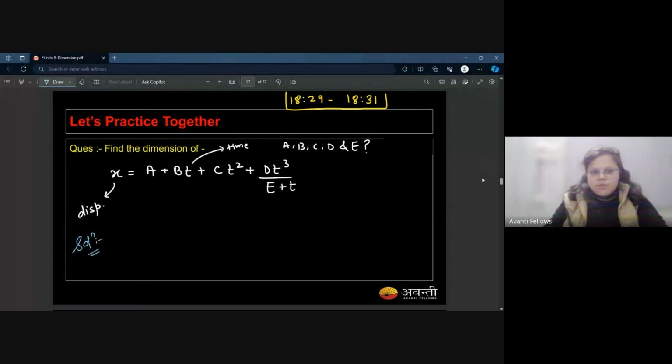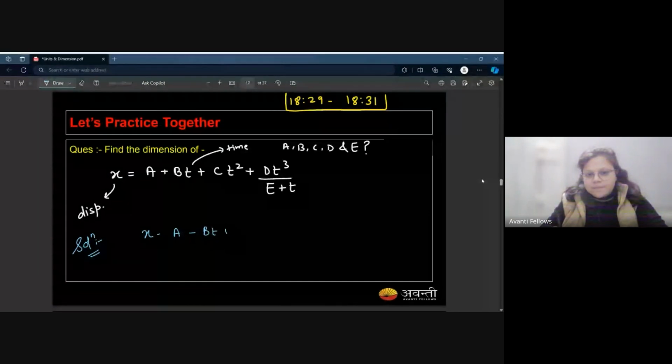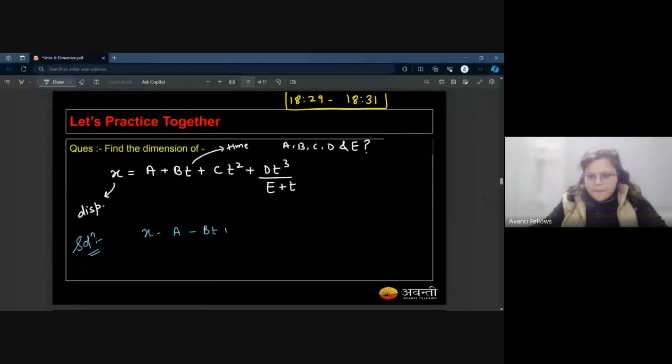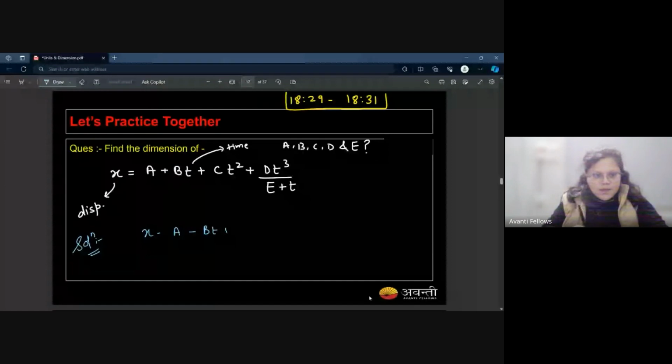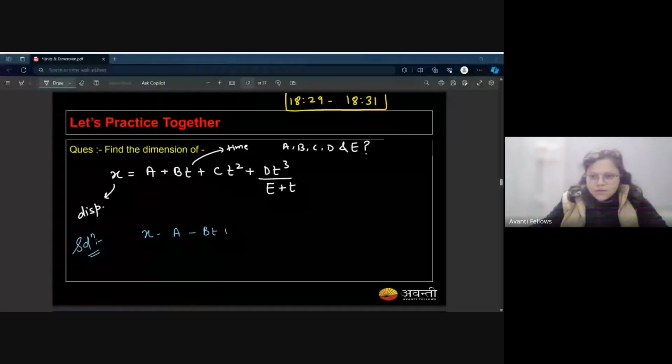I think I can write it as x minus a minus bt minus ct square minus dt cube over e plus t is equal to 0. Wait a second, actually I think my screen got stuck. Just wait for a few minutes.